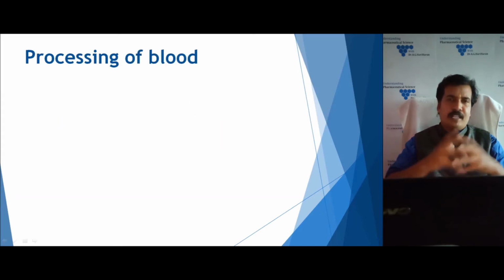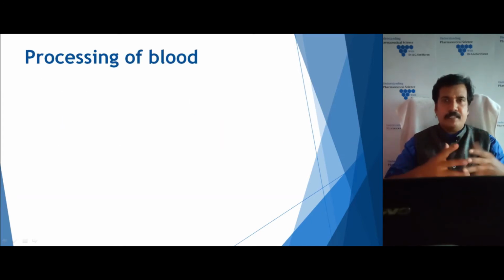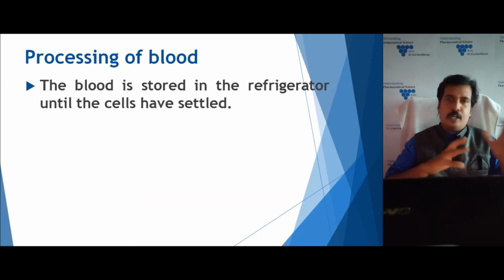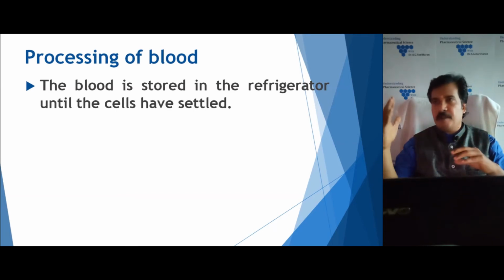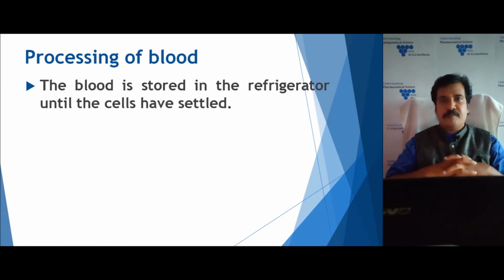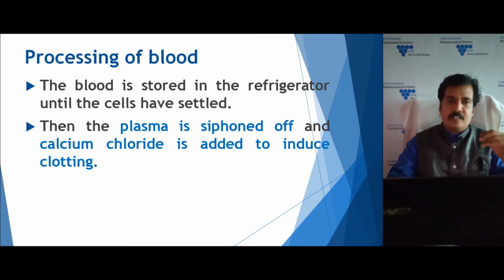After collecting this blood, the next step is processing the blood. How are we processing the blood? The blood is stored in the refrigerator. During this storage, the red blood cells start settling down. I already told you the horse is preferred because the rate of settling of RBC is faster when compared to other species. So it settles faster.